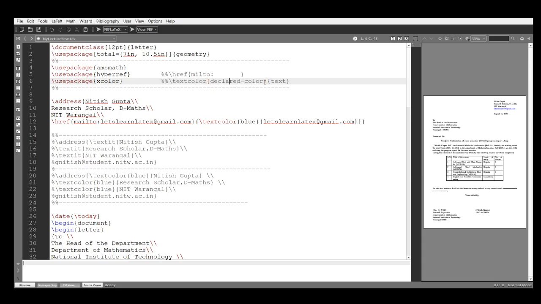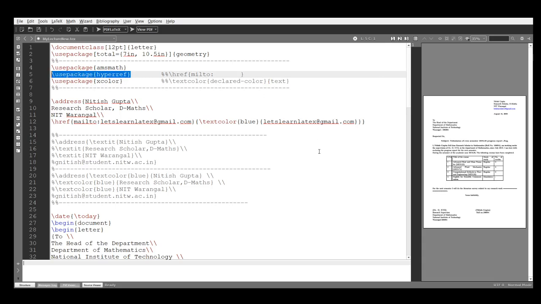If you want any text in color, you have to write that color here. Suppose I am interested in blue color, so I will write blue here, and after that in another pair of braces you have to write the text which you want in that color. Okay, so these two are the packages and these are the commands.